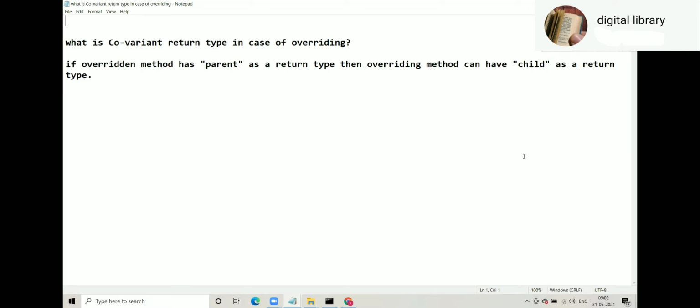Parent class returns means what? Does a class return anything? No, a method does. Sometimes people say, okay, parent class method returns parent, child class method returns child. वो correct है, but you should not say in that way. You should say overridden method returns parent, overriding method can return child. Overridden and overriding, these terminologies you must use in your answer compulsorily.